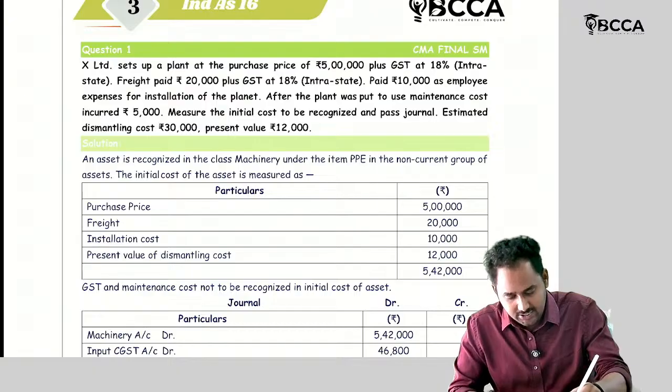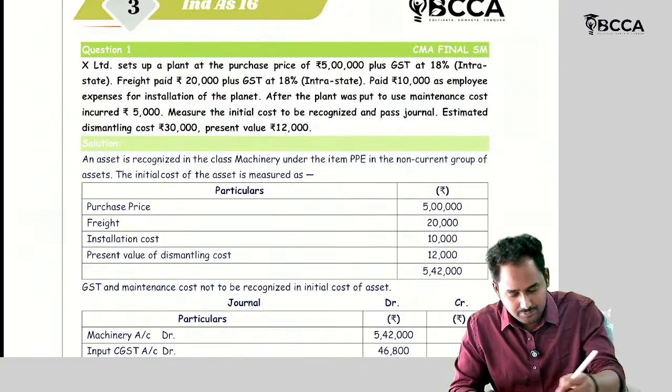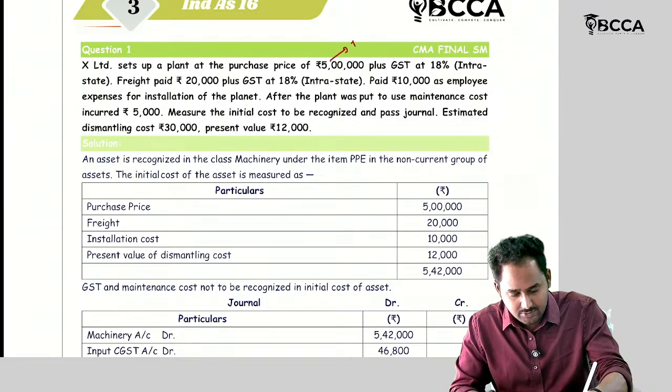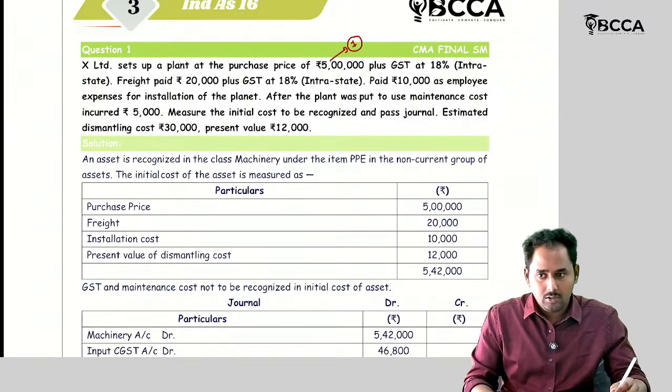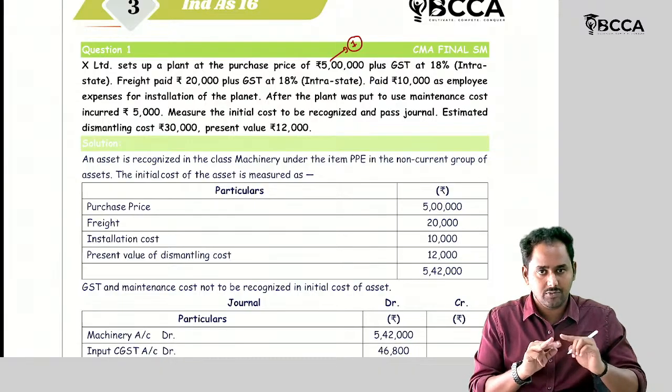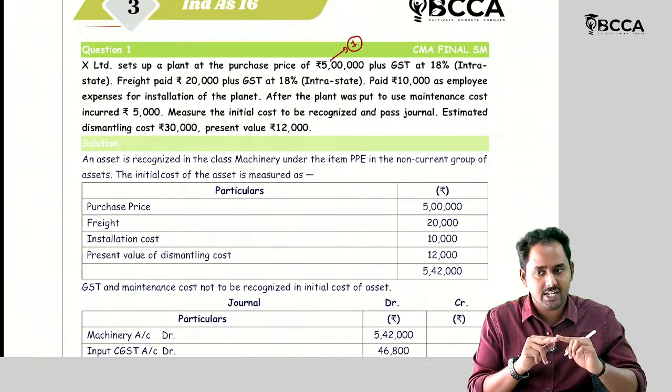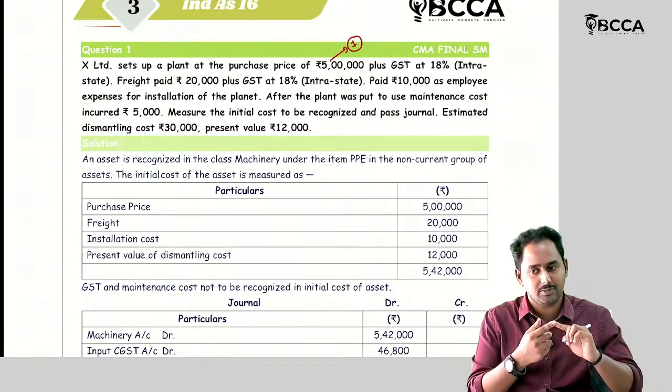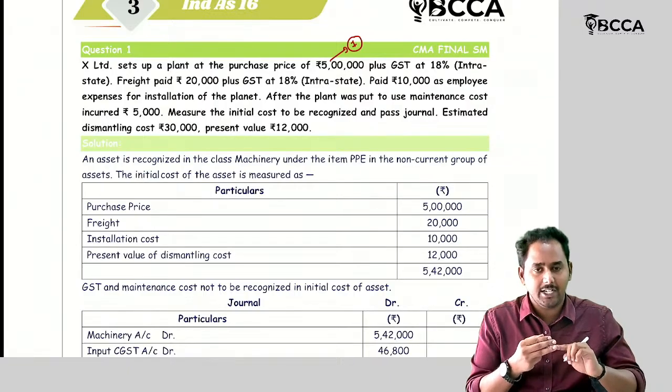So X Limited sets up a plant at a purchase price of 5 lakh rupees. So this 5 lakhs comes under element 1. So cost is divided into 3 aspects: 1, 2, 3. The first aspect is purchase price, second is directly attributable cost, third is present value of dismantling. Let's identify the aspects from the question itself.